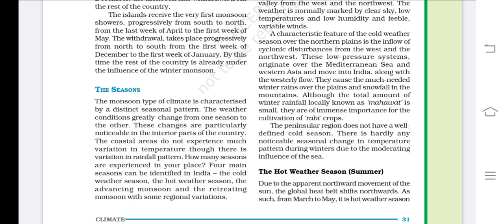How many seasons are experienced in your place? Four main seasons can be identified in India: the cold weather, the hot weather, the advancing monsoon, and the retreating monsoon. So if we are discussing the seasons of India, then there are four kinds: the cold, that is the winter, the summer, the advancing monsoon, meaning the coming monsoon, and the retreating monsoon.